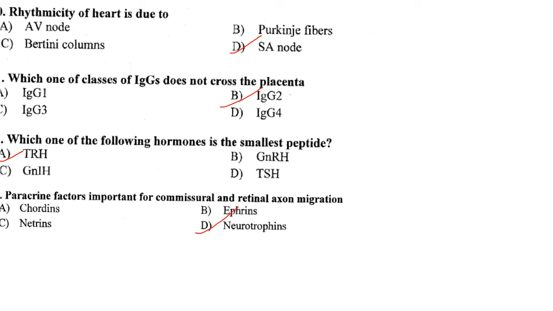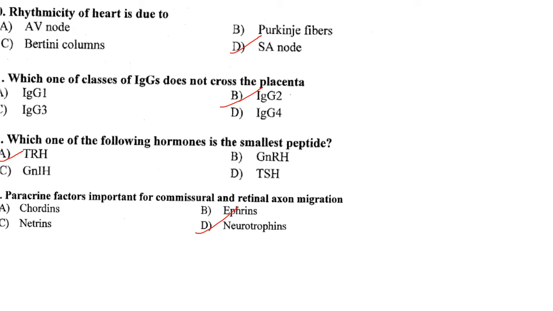Then paracrine factors important for commissural and retinal axon migration. They have asked paracrine factors important for commissural and retinal axon migration.